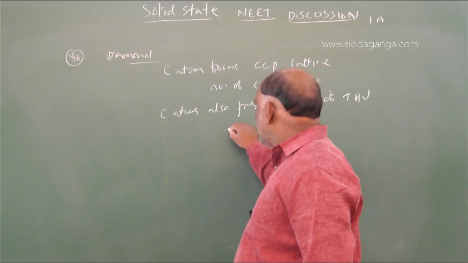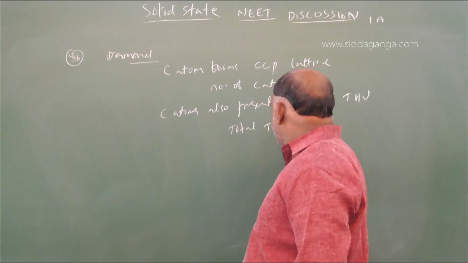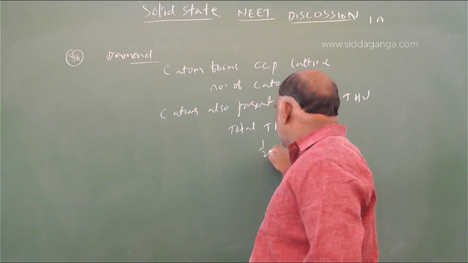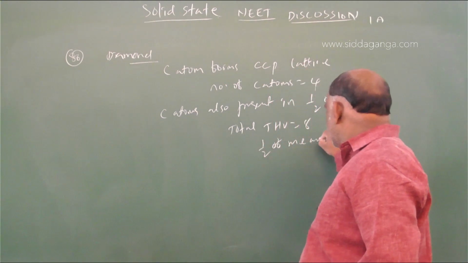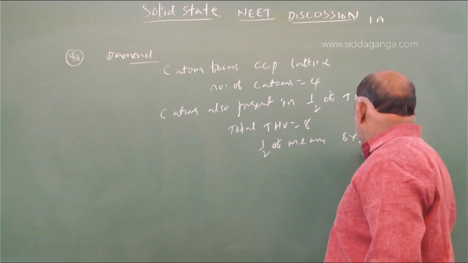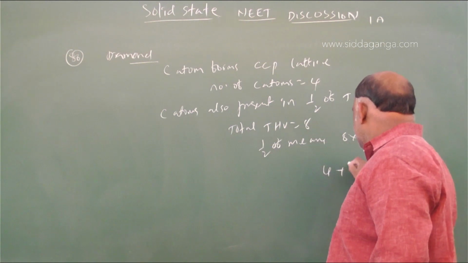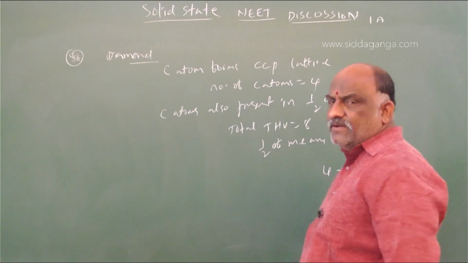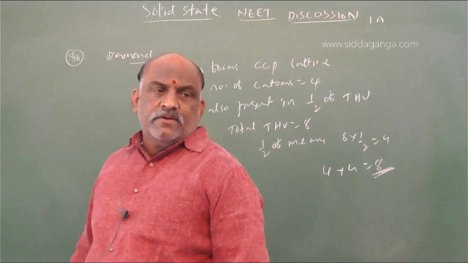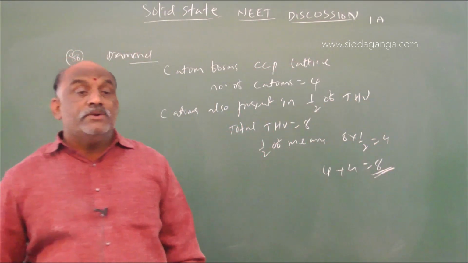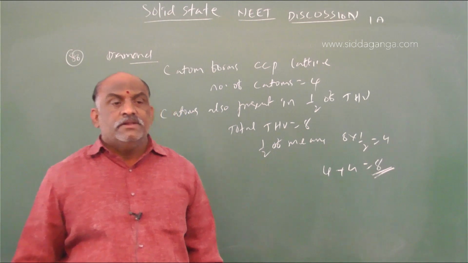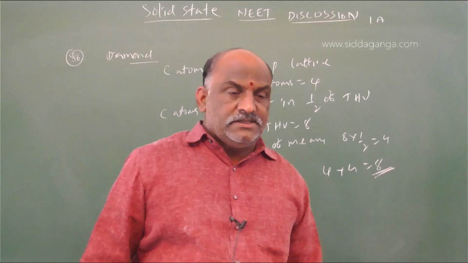So total tetrahedral voids are 8. Half of that means 8 into 1 by 2 is equal to 4. Then 4 plus 4. This is a coordination number. So the number of carbon atoms in a unit cell of diamond is not 4, that is 8.